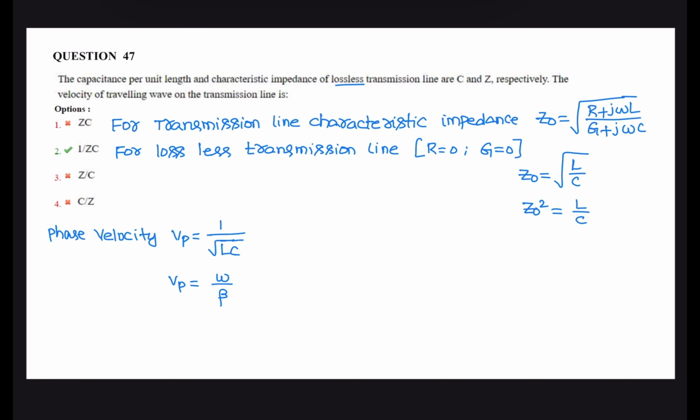Velocity is 1 by root LC. So in 1 by root LC, take Z0, the square root of L by C, multiply and divide with C by C, giving root LC by C square.